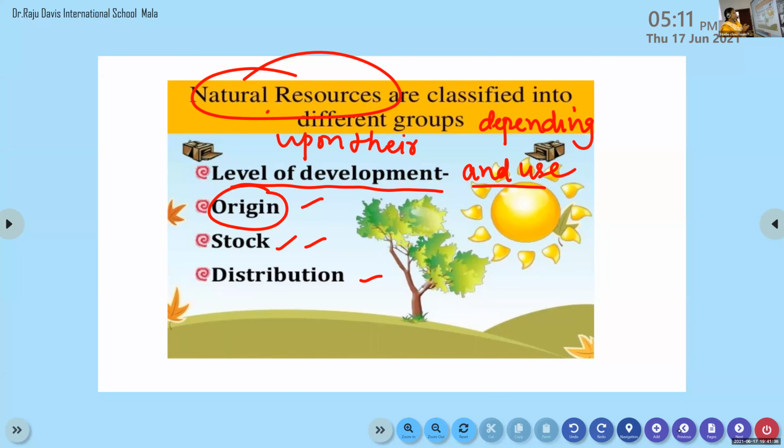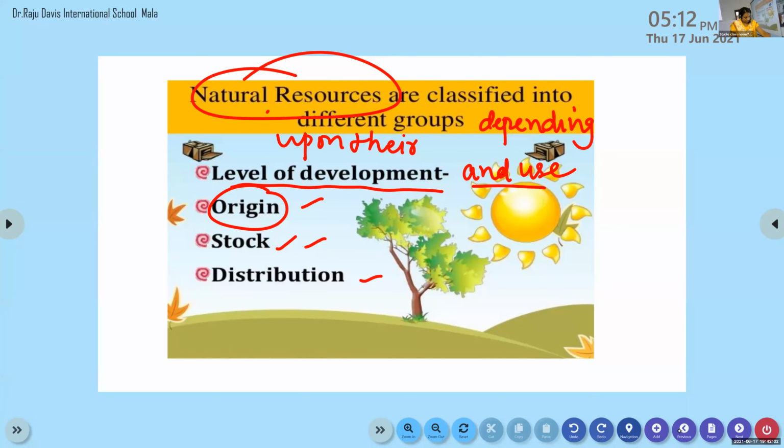Natural resources are further classified into different groups on the basis of their development and use, on the basis of its origin, on the basis of its stock, and on the basis of its distribution. Let us see one by one.